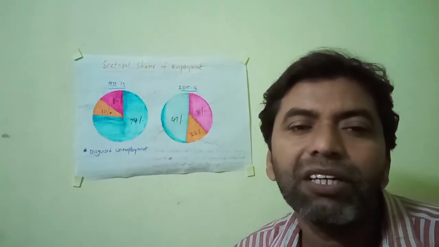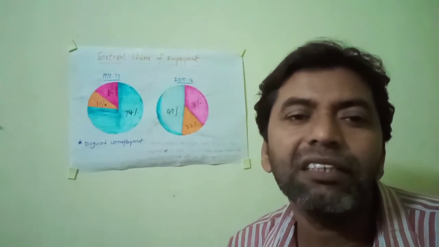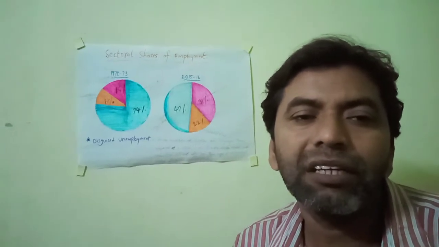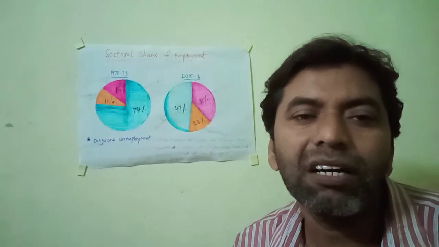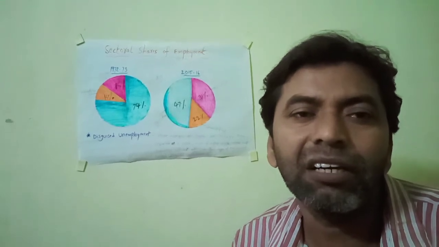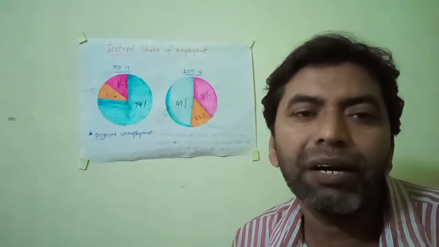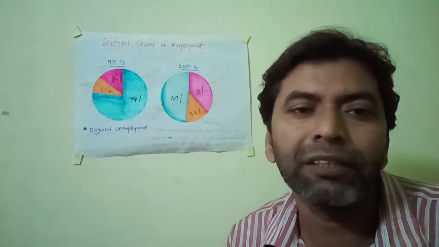Every economy is divided into three sectors. Those are the primary sector, secondary sector, and tertiary sector. The primary sector is nothing but the agriculture sector. The secondary sector is called the industrial sector. The tertiary sector is called the service sector. Besides forming the GDP of a country, these three sectors are the only source of employment.